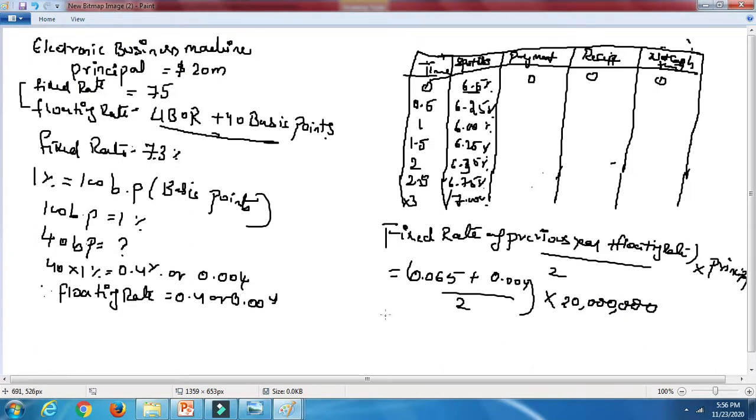So how much it will come to? If you calculate this, you will get 6,90,000. The same manner, this is for the payment. Okay, so here the payment will be 6,90,000. Now we are going to calculate for the receipt also simultaneously, or we will calculate for all of them.